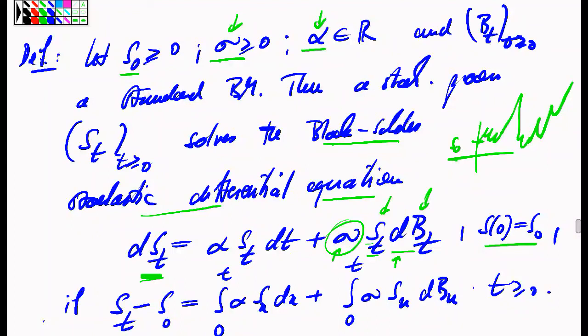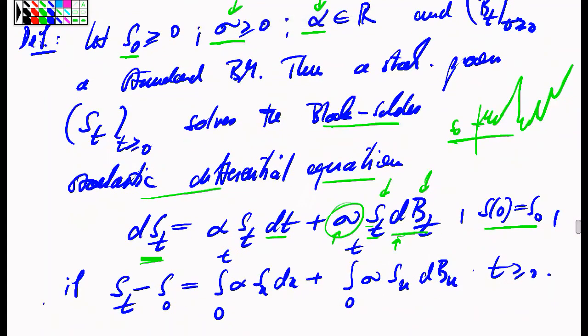And the infinitesimal changes of this quantity are determined or are subject to infinitesimal changes of time, of course, but also subject to infinitesimal changes of an exterior random component or exterior random factor, which in this case is a Brownian motion. So therefore it's a description of a model through determining a law for its infinitesimal changes, and therefore it's called a differential equation, and since it features stochastic components, it's called a stochastic differential equation.